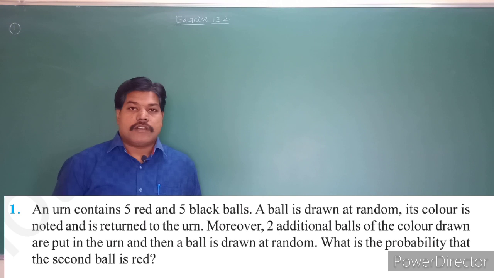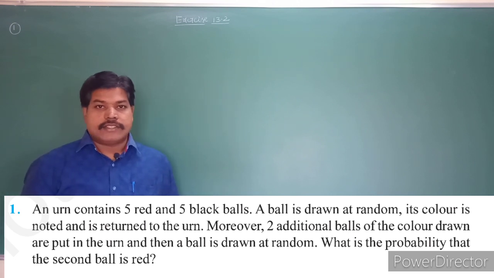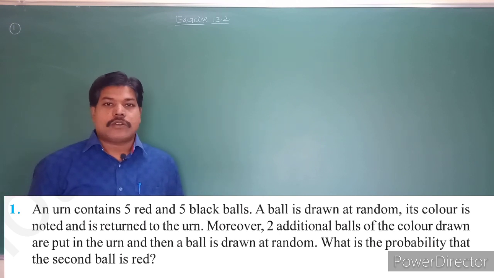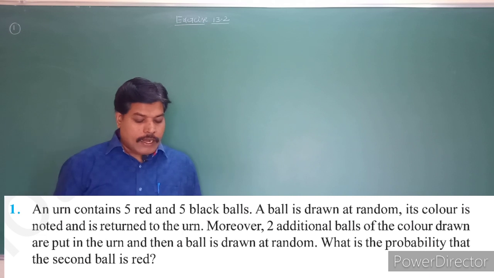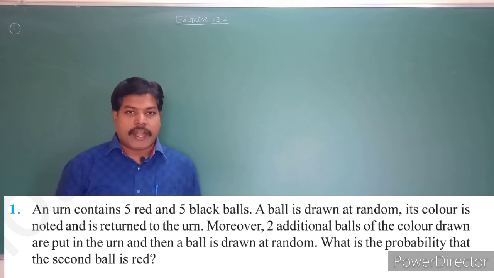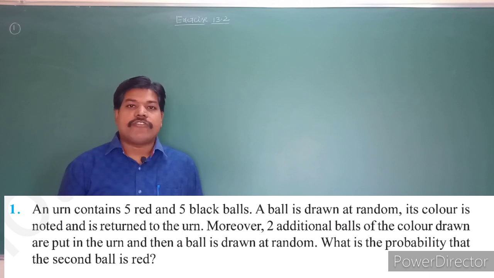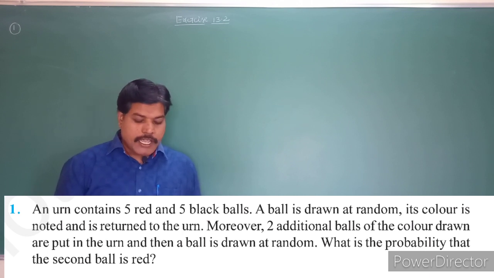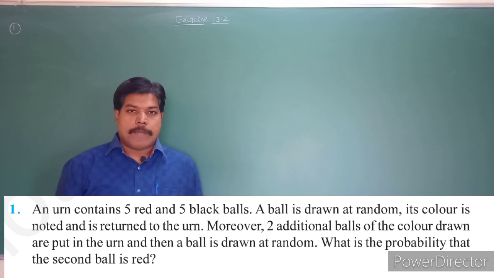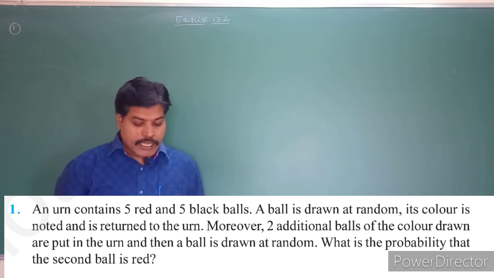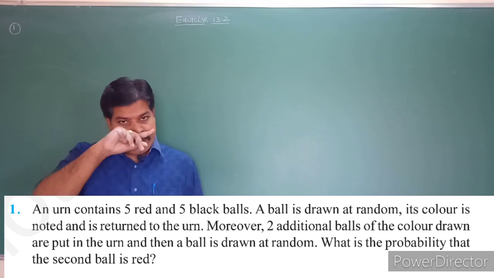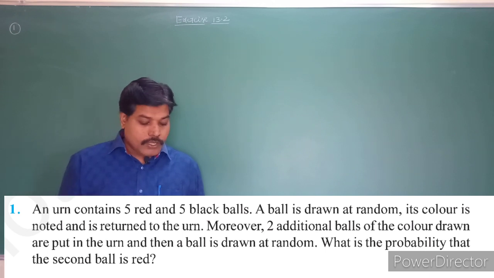See, students, question number 1 in exercise 13.2. What is the question? An urn contains 5 red and 5 black balls. A ball is drawn at random. Its color is noted and it is returned to the urn.